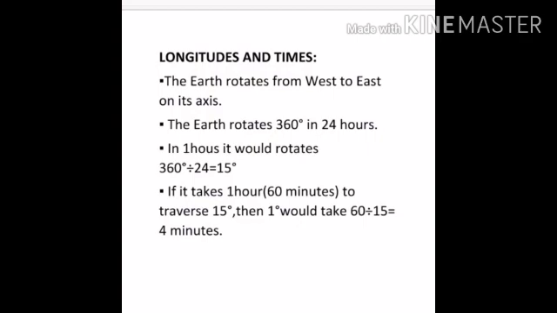Like the latitudes, here also for every 1 degree we have a longitude, and the difference of time for 1 degree is 4 minutes. For 1 degree difference from one longitude to another, the time difference is 4 minutes. 1 hour means 60 minutes, so 1 degree would take 60 divided by 15, equal to 4 minutes.